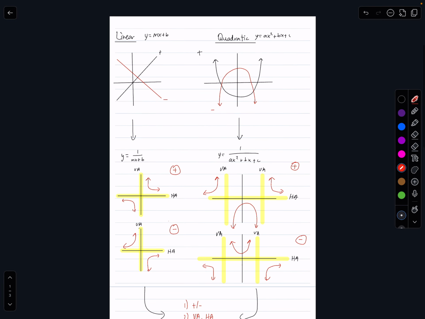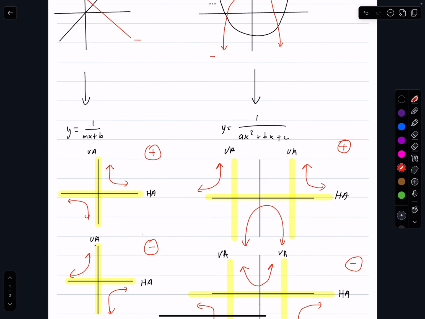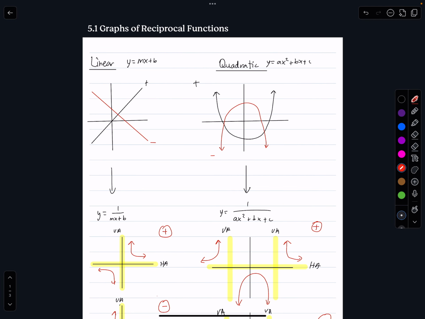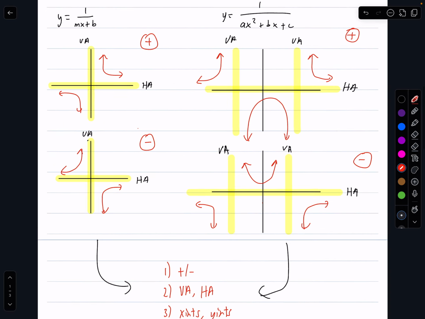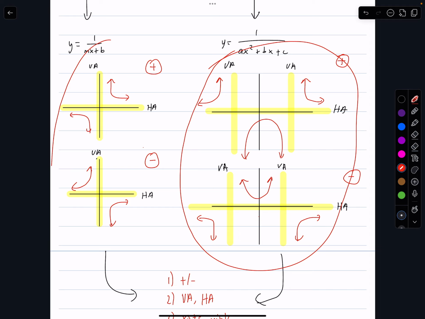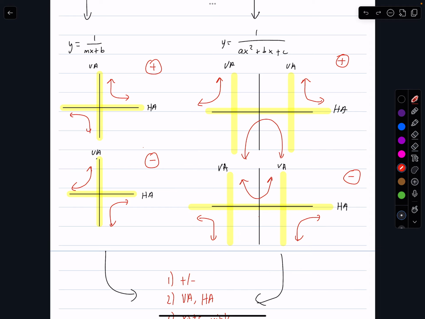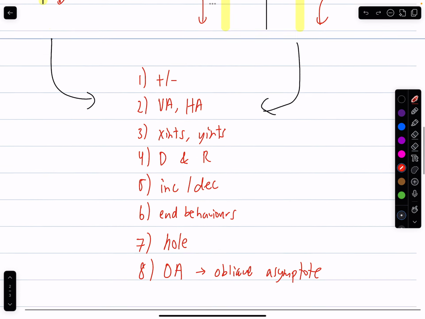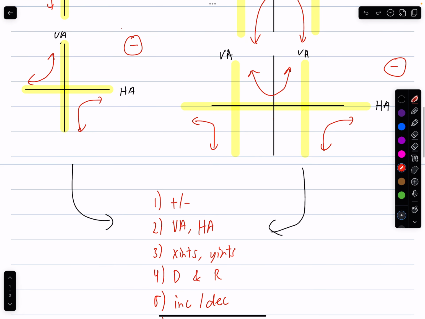Okay. So this is the main gist of this lesson, guys. With graphs of reciprocal functions, you can have a graph of a linear or you can have a graph of a quadratic, and they each have their own reciprocal identities. The graph of a linear reciprocal would look like everything on this left side, whether it's positive or negative, and then the graph of the quadratic is going to look like everything on this right side, whether it's positive or negative. Depending on which graph you're dealing with, this is the shape of how those graphs are. Those are the key characteristics.